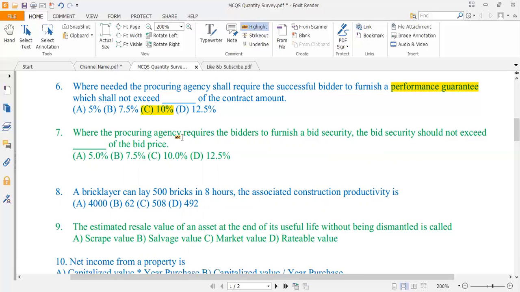Where the procuring agency requires the bidder to furnish a bid security, the bid security should not exceed dash of the bid price. Okay, 5%, 7.5%, 10%, 12.5%. So the correct answer is 5%. The bid security money should be equal to 5% of the bid price.